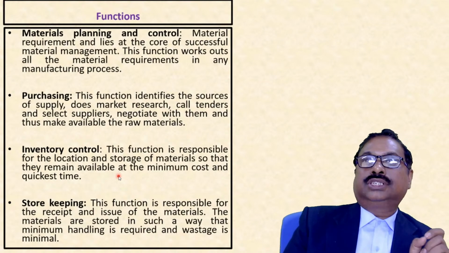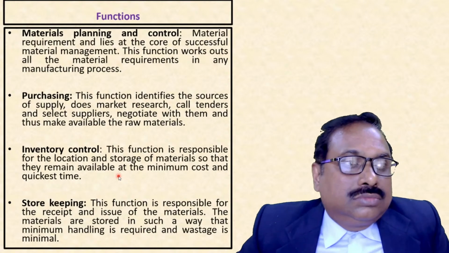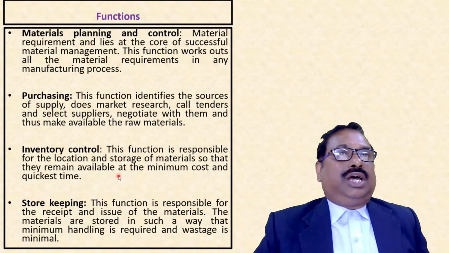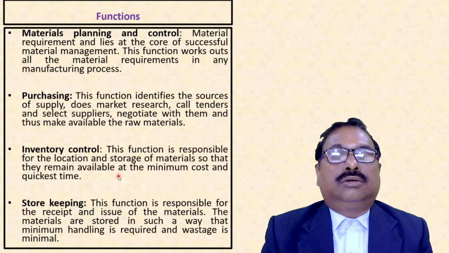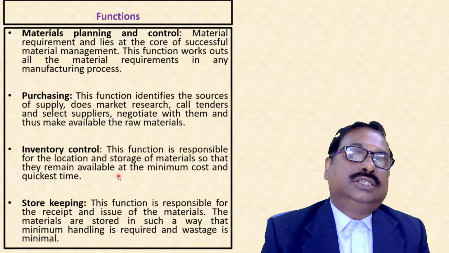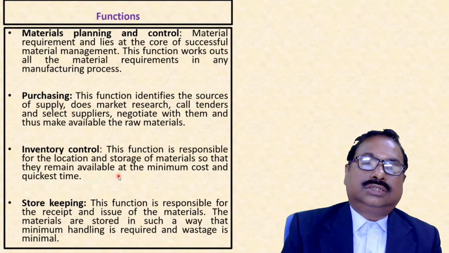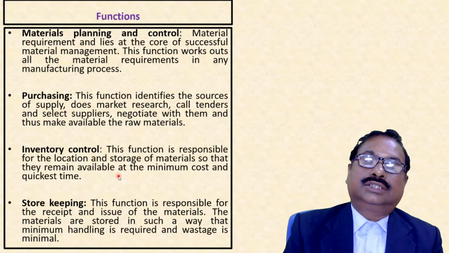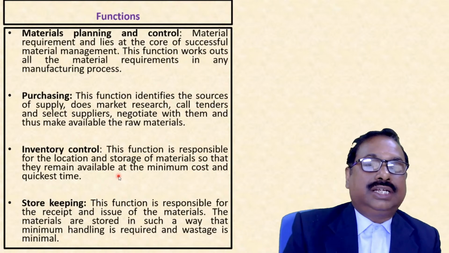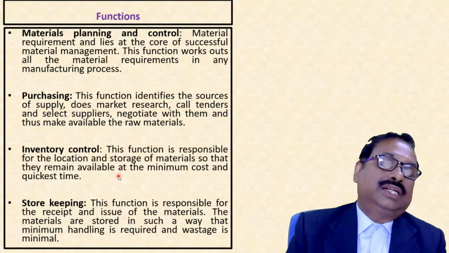Suppose, say, in our household, we require 5 kg of sugar per month, or 60 kg per year. So if we give 60 orders, then our ordering cost increases, but our carrying cost decreases. We need a small jar, a 1 kg jar, to store the material.